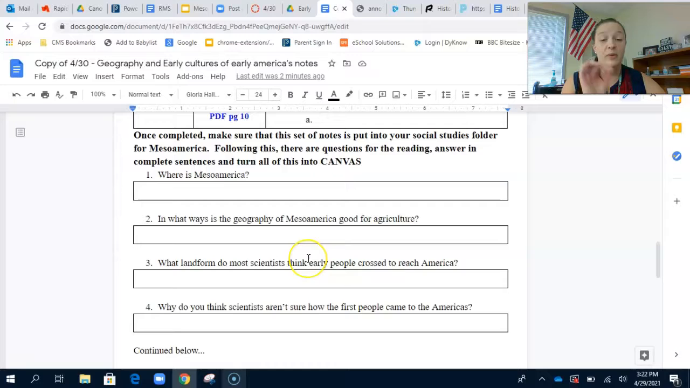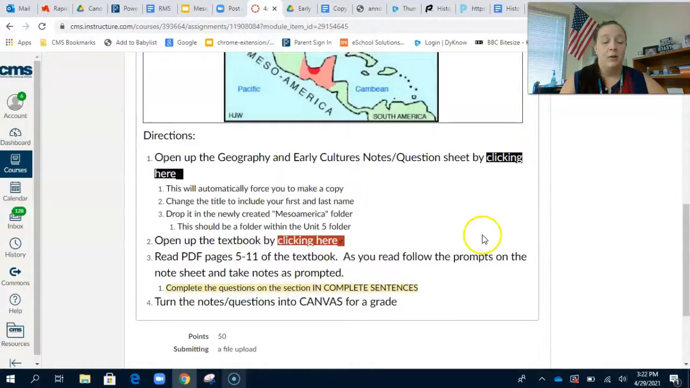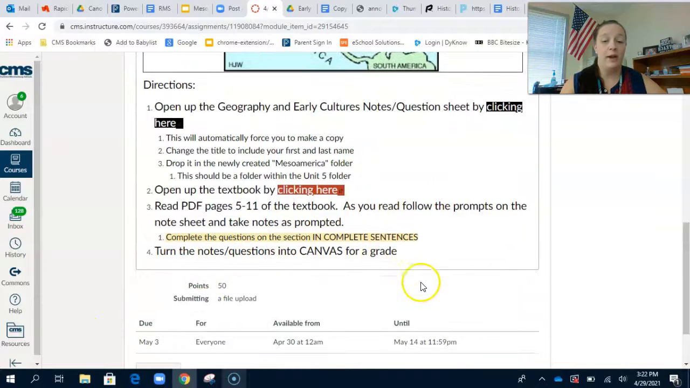When you answer them, you need to put them in complete sentences. You will not get credit for this if they are not in complete sentences. And that is only for the question portion of this assignment. Your notes are bullet points, and they do not need to be in complete sentences. When you finish, you're going to turn the notes and questions into Canvas for a grade.